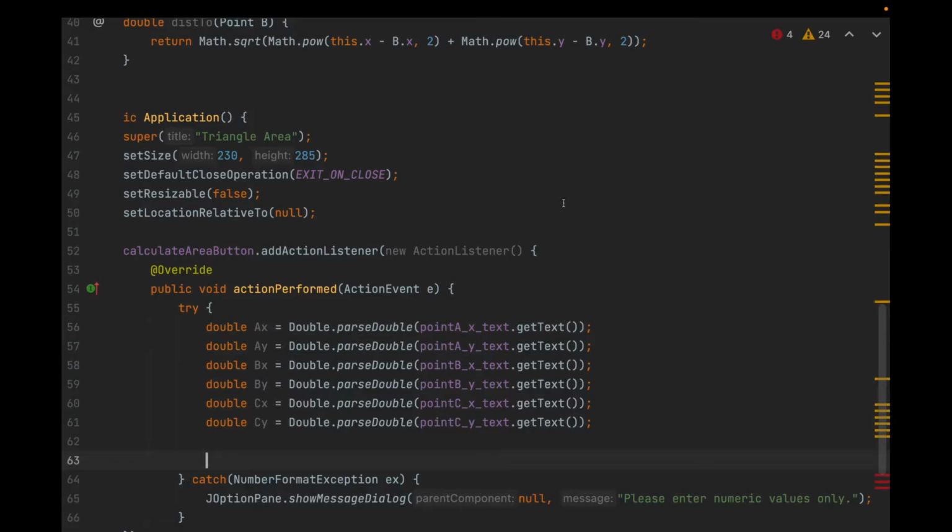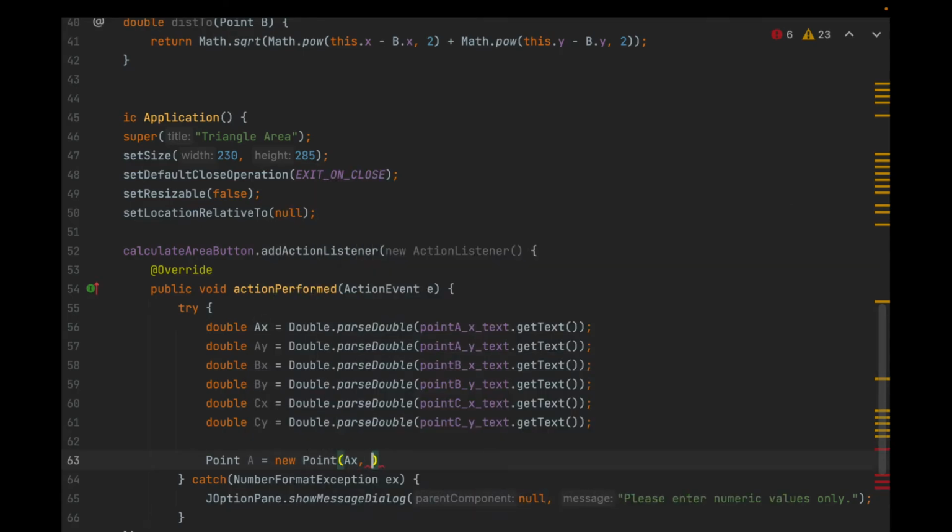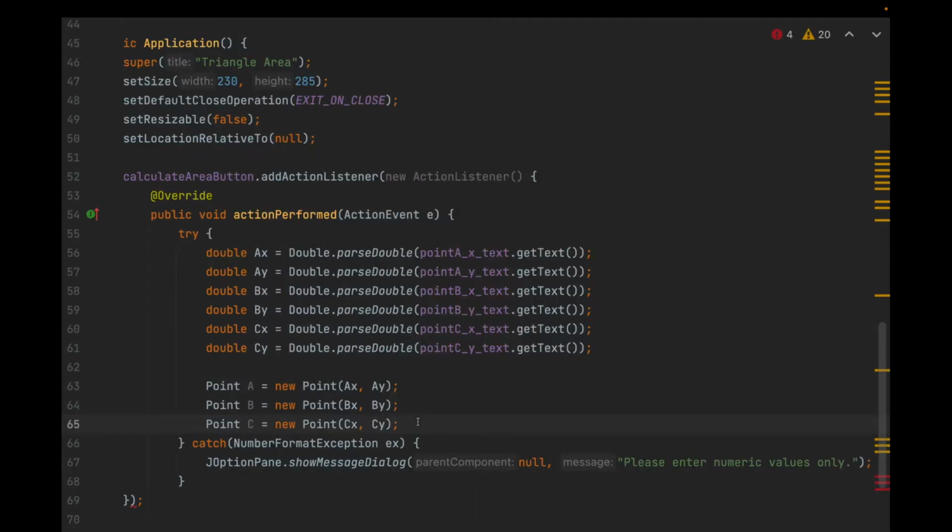With the inputs converted to double, I can create point objects out of all of these by saying point A is equal to new point AX, AY. And so that creates 3 point objects using the point class as constructor.